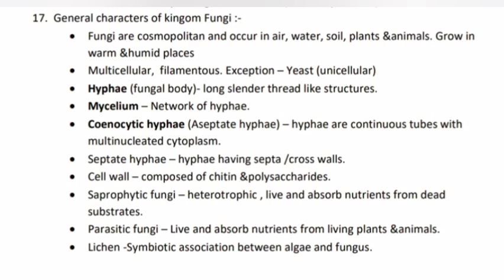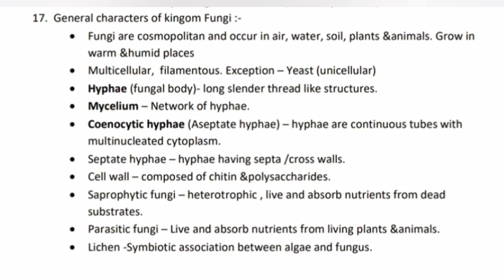17. General characters of Kingdom Fungi. Answer: 1. Fungi are cosmopolitan and occur in air, water, soil, plants and animals. Grow in warm and humid places. 2. Multicellular, filamentous. Exception is unicellular. 3. Hyphae, fungal body. Long, slender, thread-like structures. 4. Mycelium, network of hyphae. 5. Coenocytic hyphae. Hyphae are continuous tubes with multinucleated cytoplasm. 6. Septate hyphae. Hyphae having septa or cross walls.